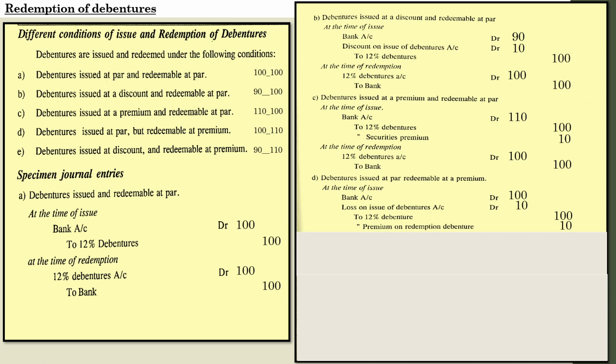That amount has to be considered at this entry. You may think that even though the premium is going to be paid at the time of redemption, why do we have to consider it at the time of issue? Because with regard to those debentures the company is going to suffer loss. So that amount has to be considered here. To 12% debentures, the value of the debenture, and finally premium on redemption of debentures rupees 10.